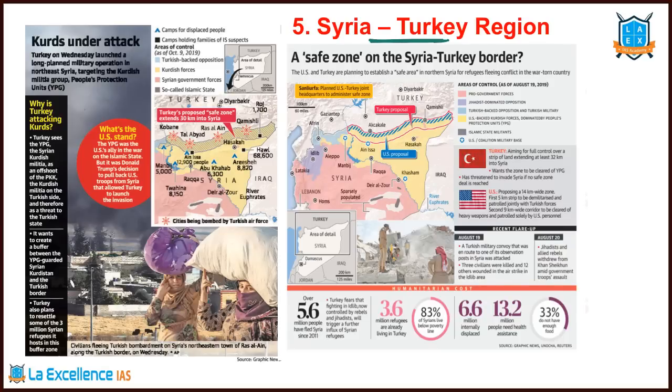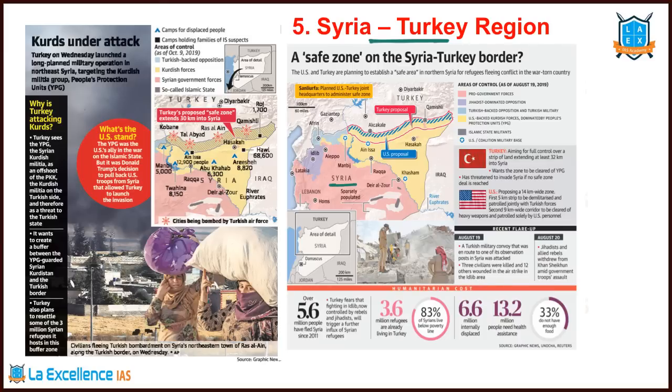The next important issue that is in news is Syria and Turkey region. Last year, this was one of the tense regions across the world. Now, the issue slowly got resolved, but then not completely, but slowly, the importance of this issue got down. That's the reason.